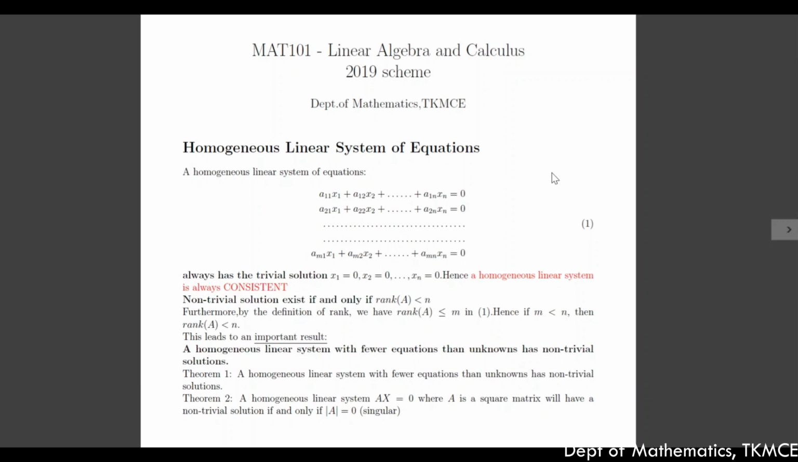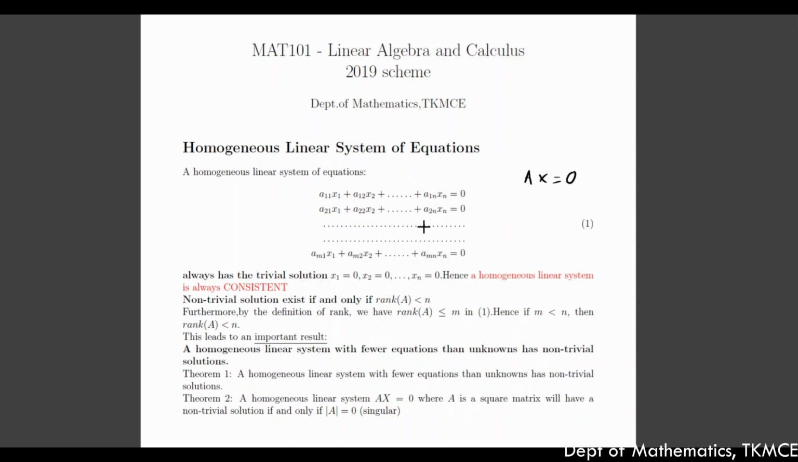Through this video session, we are going to discuss homogeneous linear system of equations. A homogeneous linear system of equations is of the form Ax equal to 0. The right hand side values are all equal to 0.